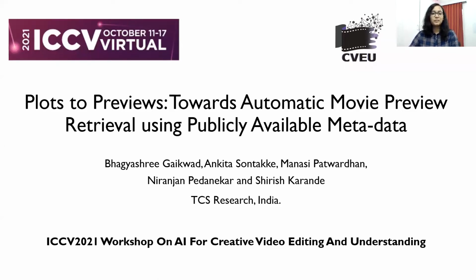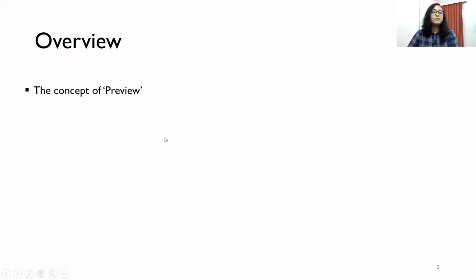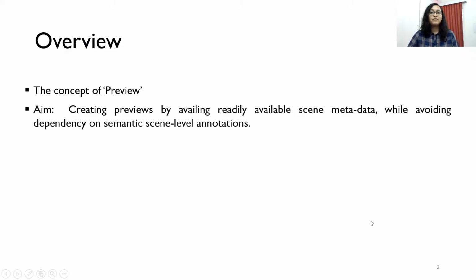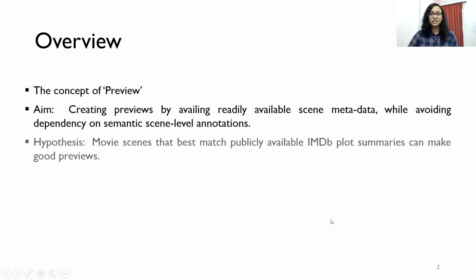I'll be talking about our paper titled "Plots to Previews: towards automatic movie preview retrieval using publicly available metadata." A preview is a contiguous scene of a movie or a TV show highlighting its story, characters, and tone, thus helping viewers in quicker decision making. We aim at creating previews by availing readily available scene metadata while avoiding dependency on semantic scene level annotations.